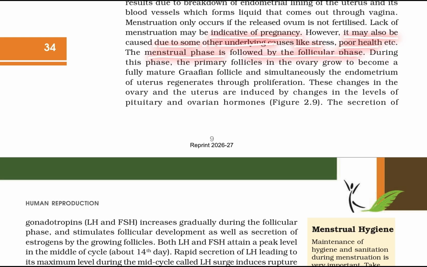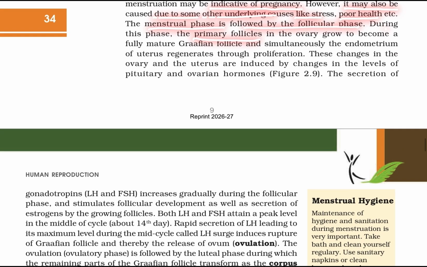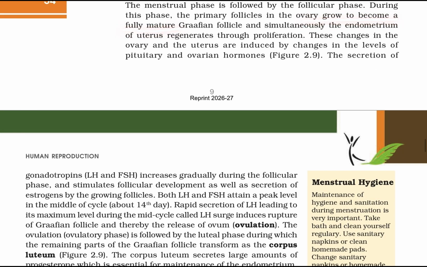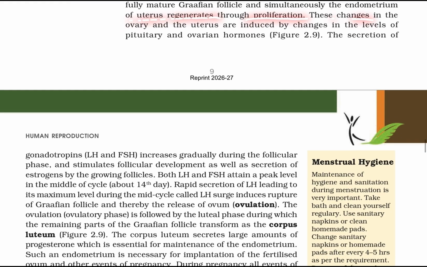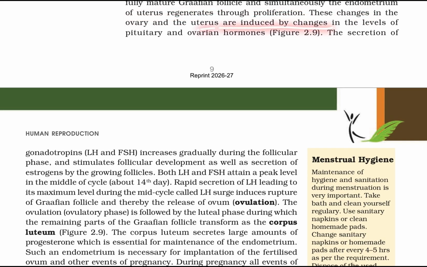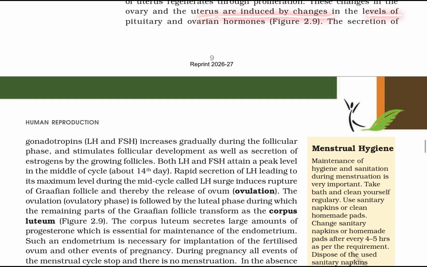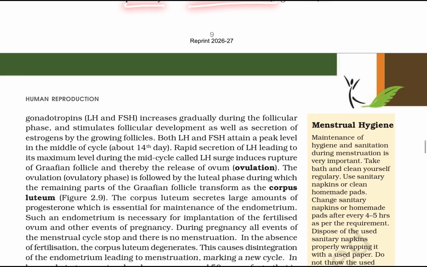The menstrual phase is followed by the follicular phase. During this phase, primary follicles in the ovary grow to become fully mature Graafian follicles, and simultaneously the endometrium of the uterus regenerates through proliferation. These changes in the ovary and the uterus are induced by changes in the levels of pituitary and ovarian hormones.